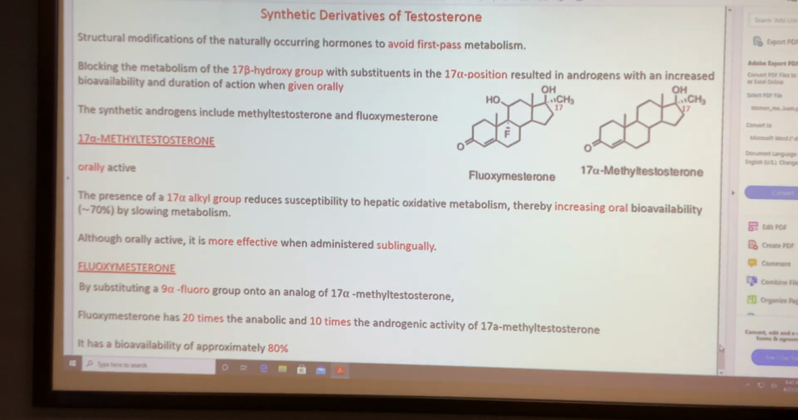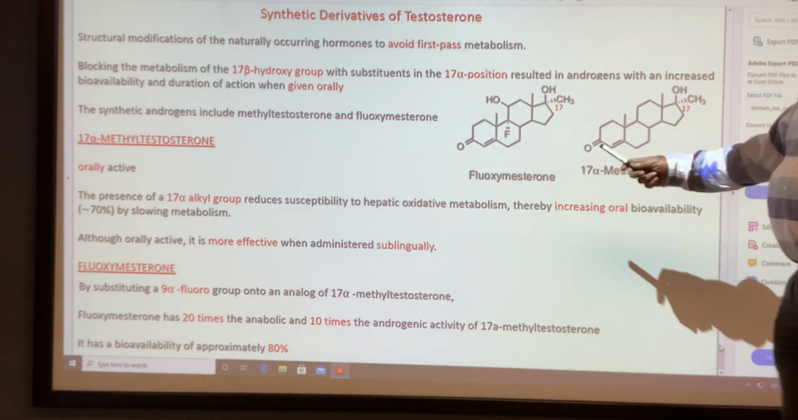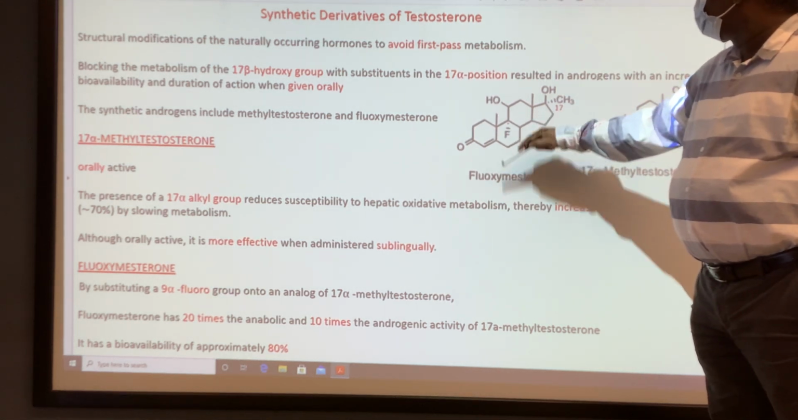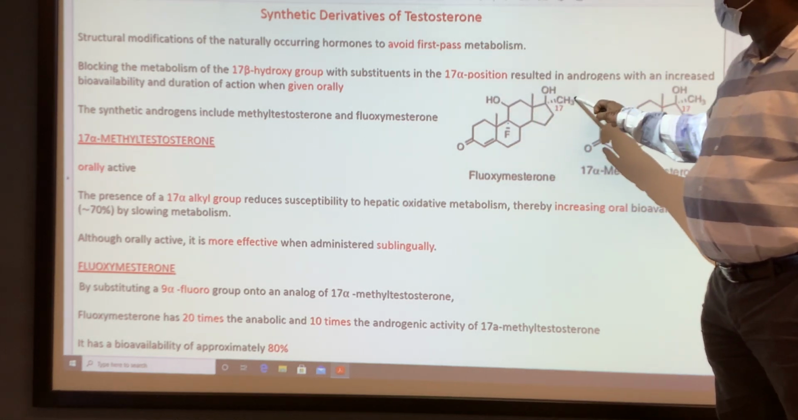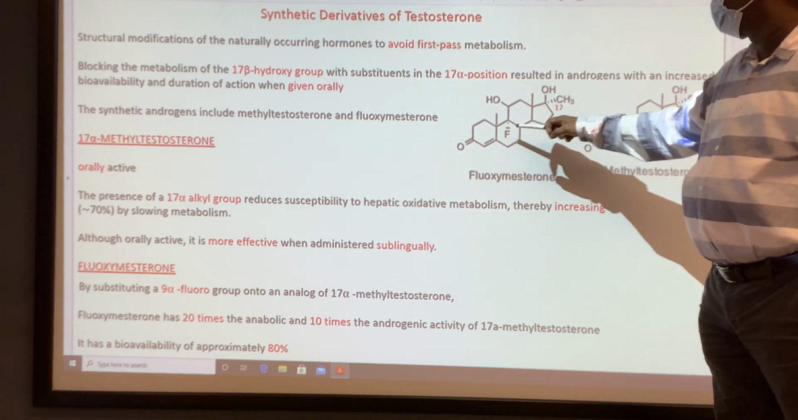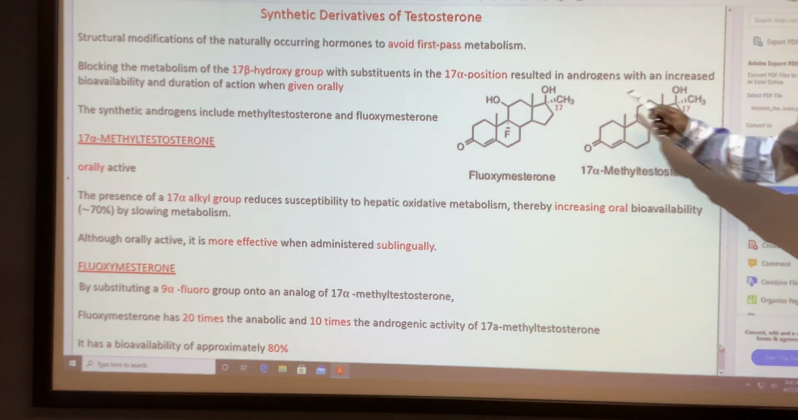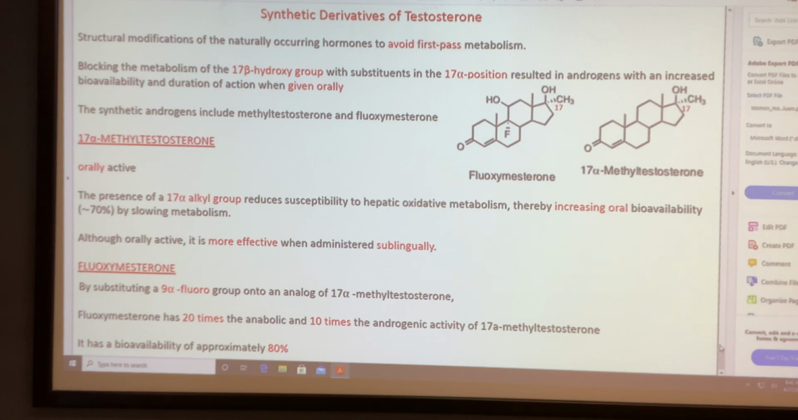And the next one is fluoxymesterone. Here we have additionally a fluorine attached. The remainder is almost the same. We have the hydroxy and the methyl. This hydroxy is not important; the methyl is important. So the methyl analog is suitable for oral. And the compound is 20 times more active for anabolic and 10 times more active for androgenic activity. Bioavailability is 80%, while the previous one's bioavailability is 70%. So that's the last one for testosterone.